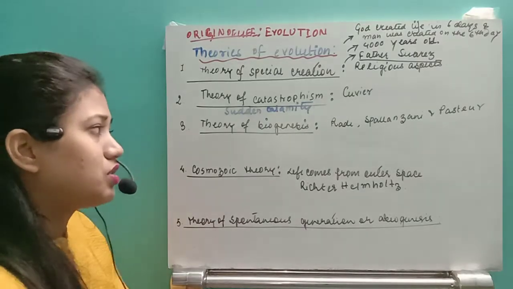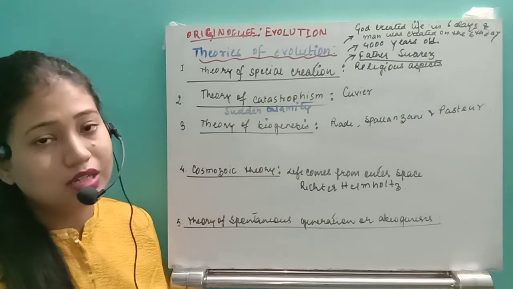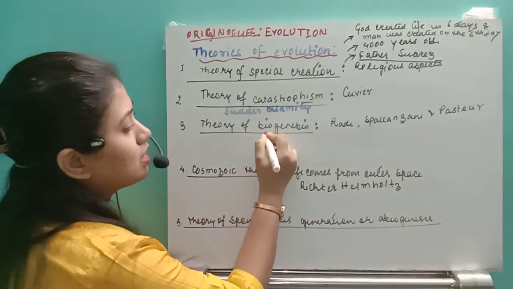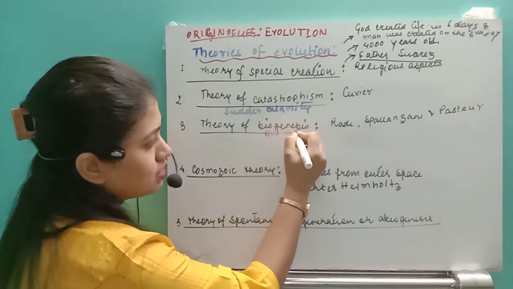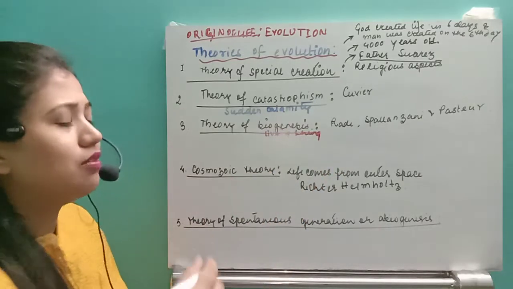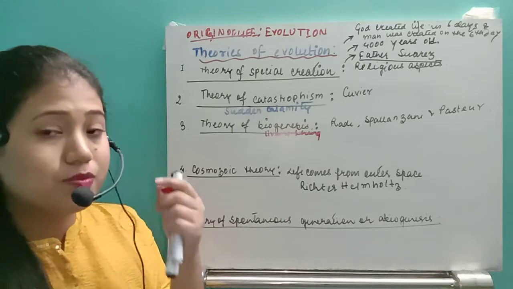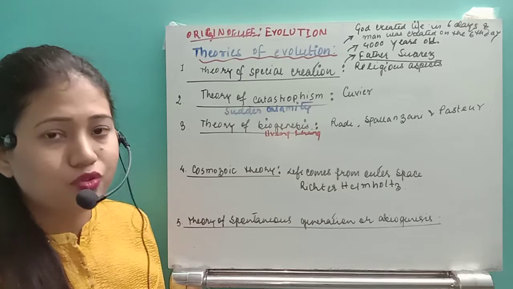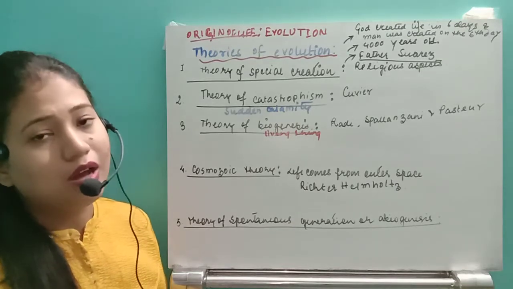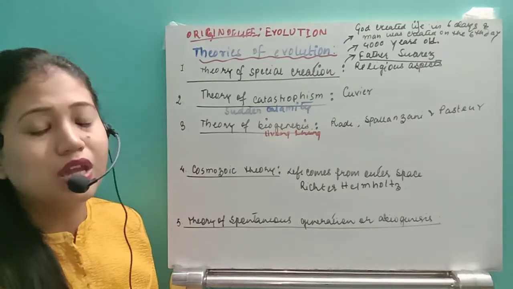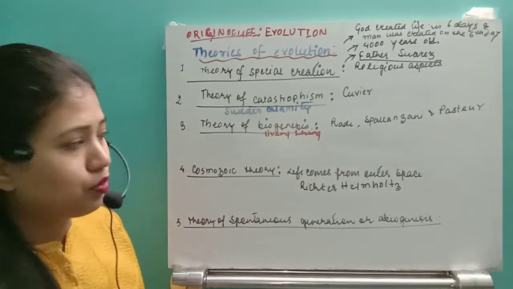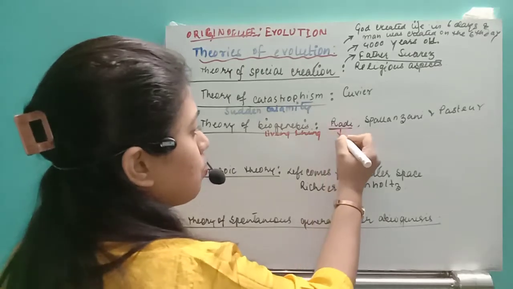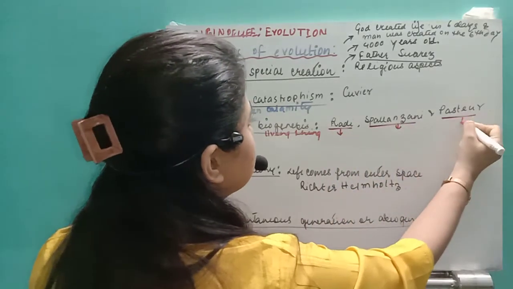Now after that, the next theory is called the theory of biogenesis. Biogenesis means a living thing is developed from a living thing. It is believed that life cannot come from outer space or from some catastrophe, but living things have the capacity to produce life. It was given separately by three scientists: Francisco Redi, Spallanzani and Louis Pasteur.